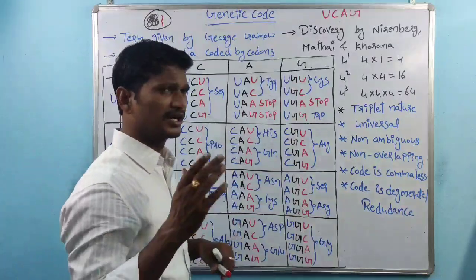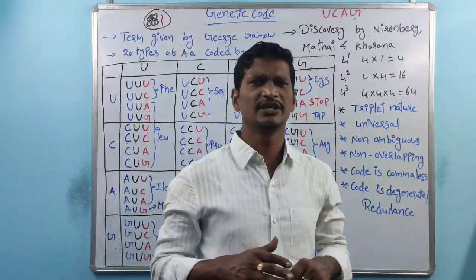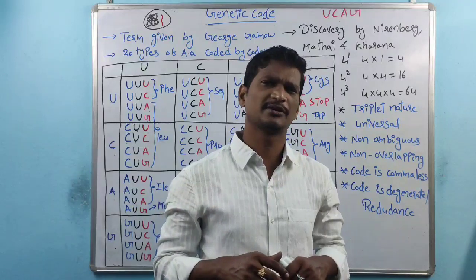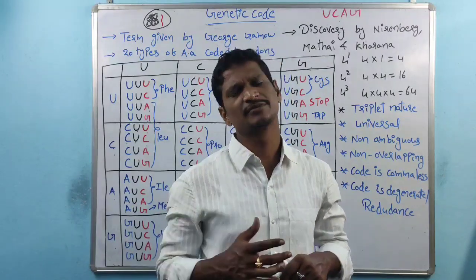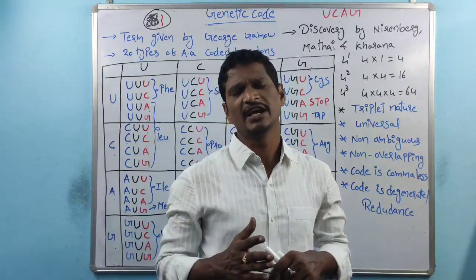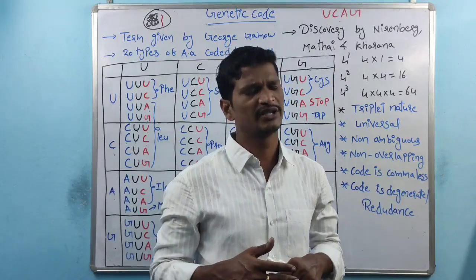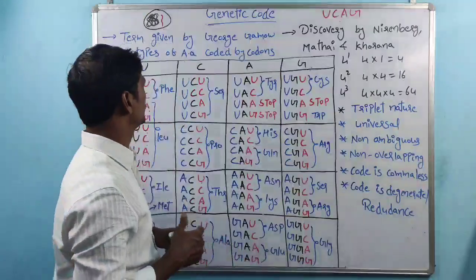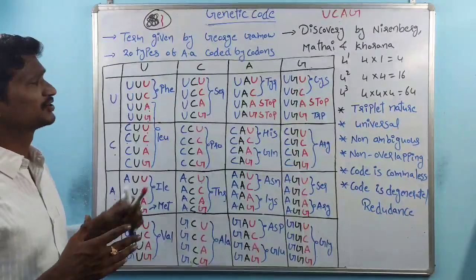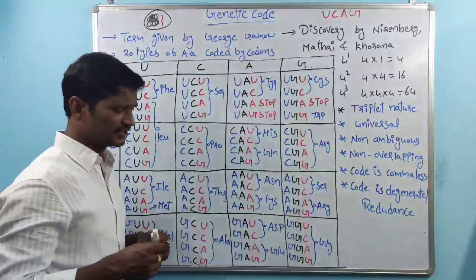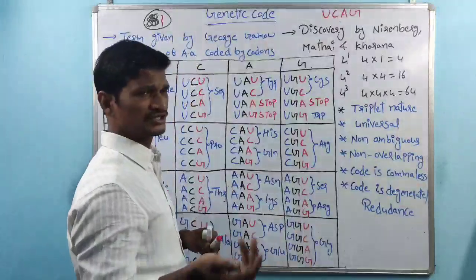As we know according to the NCERT, 20 types of amino acids are present within the cytoplasm, right? These 20 amino acids are coded by the codons. And see how the coding is done.